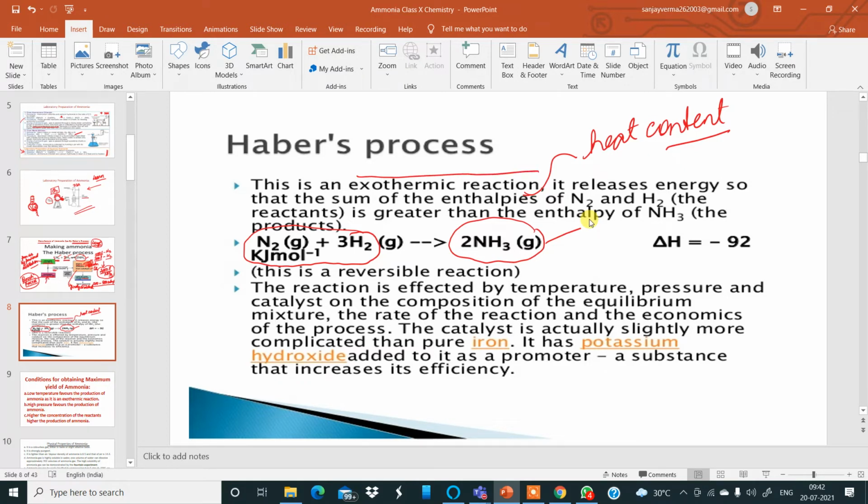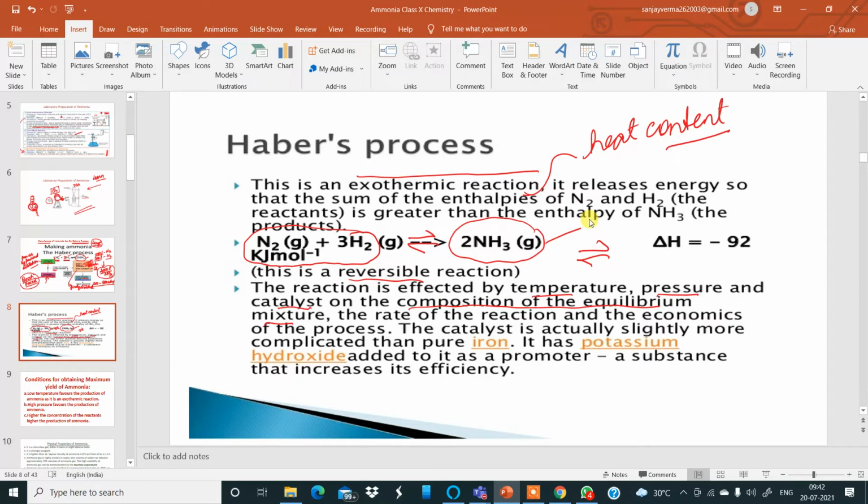Now, moreover, this Haber's process is a reversible reaction. That is why we have to put a reversible arrow in the examination also. While writing this equation, you have to put a reversible arrow in between the reactants and the products. After that, the reaction is affected by temperature, pressure, and catalyst on the composition of the equilibrium mixture.